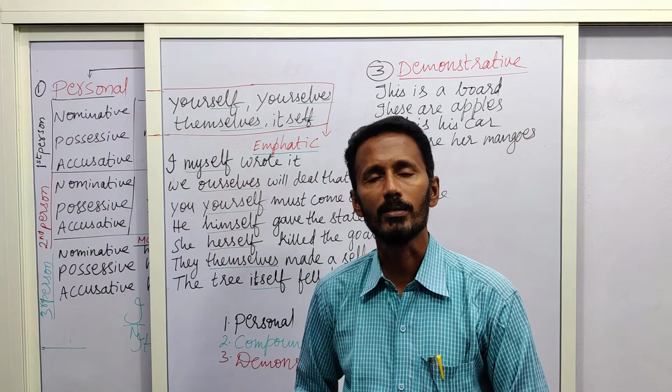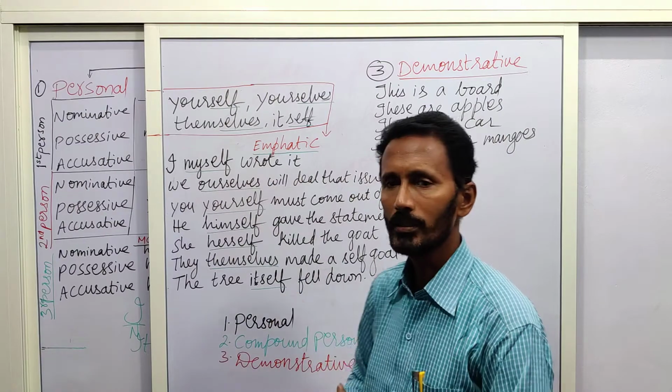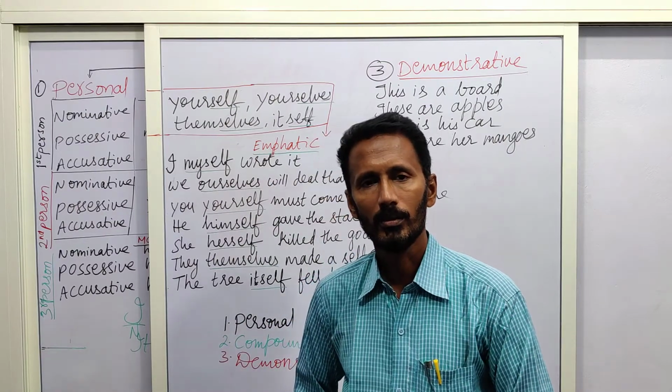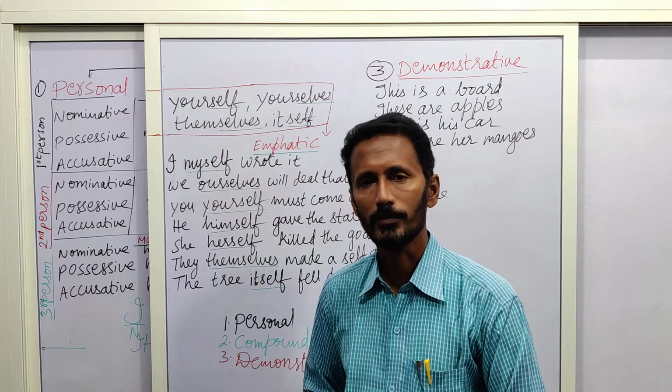So it is called an emphatic pronoun. I myself wrote it. Who wrote it? I myself. Nobody else has written it.